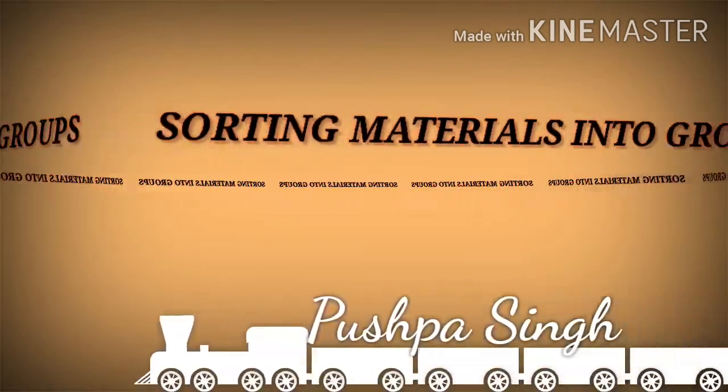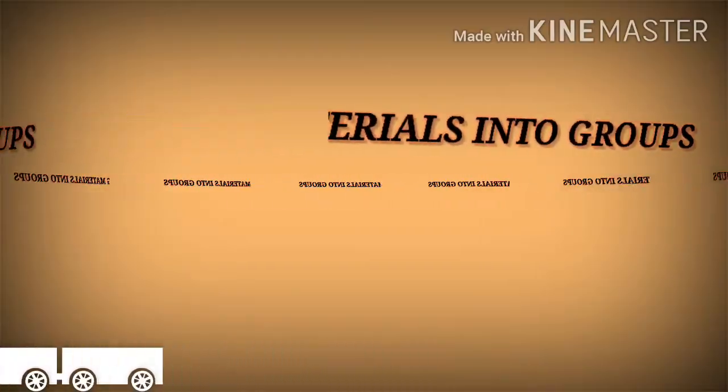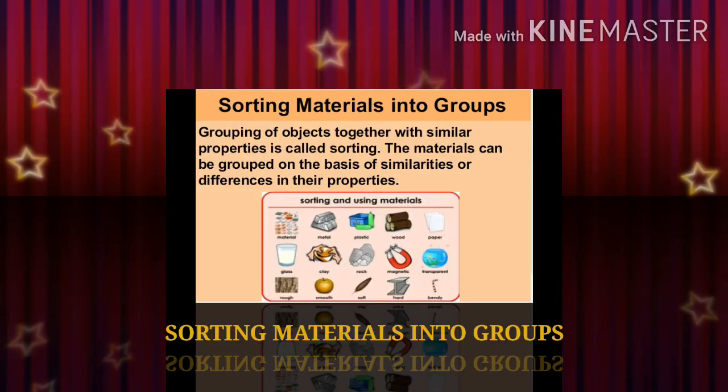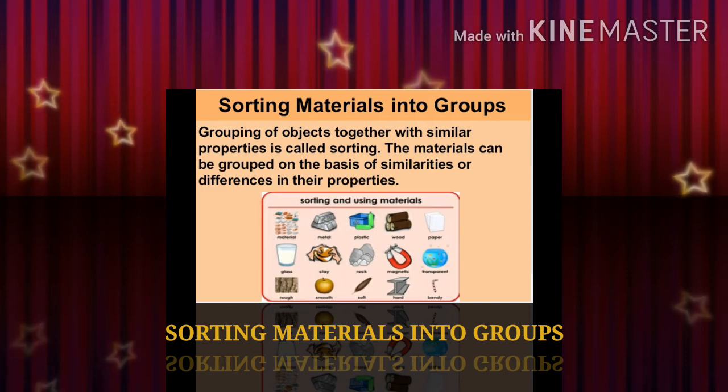Sorting materials into groups. Grouping of objects together with similar properties is called sorting. The materials can be grouped on the basis of similarities or differences in their properties. Similarities help us to arrange things in the same group. Differences help us to arrange the things into separate groups.